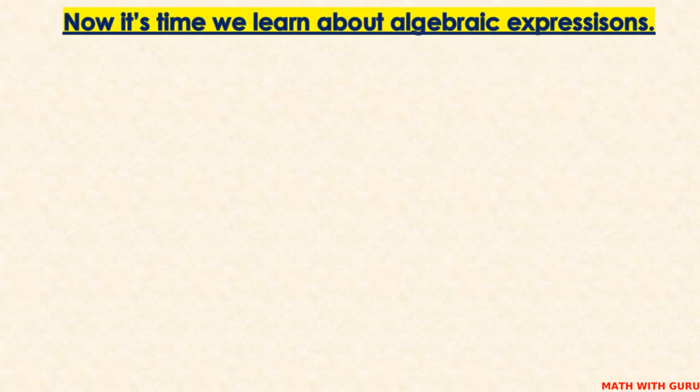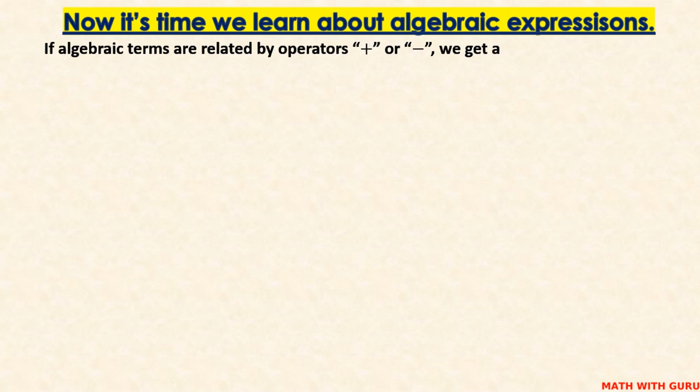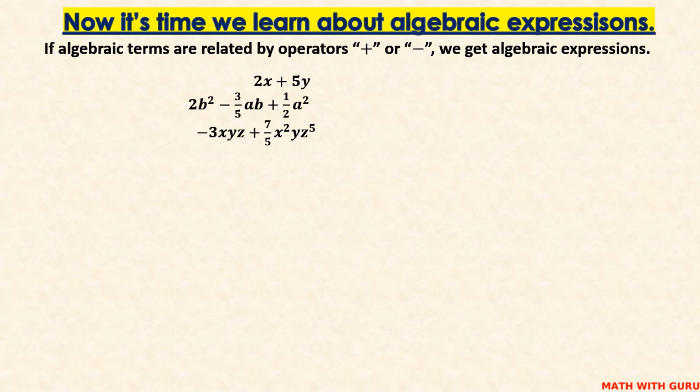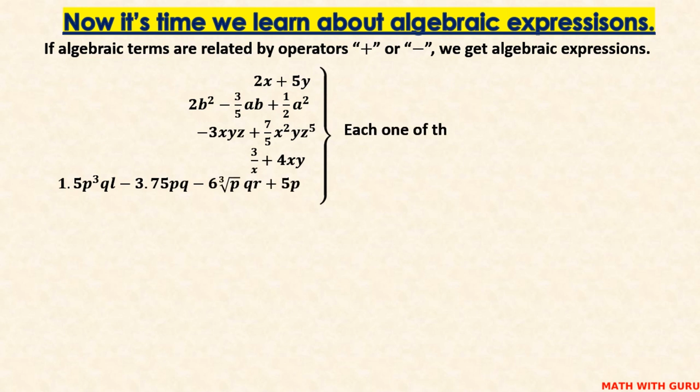Now, it's time we learn about algebraic expressions. If algebraic terms are related by operators plus or minus, we get algebraic expressions. For example, 2x plus 5y. This is also an expression. One more. This is the fourth one. This is the fifth one. All these are algebraic expressions.